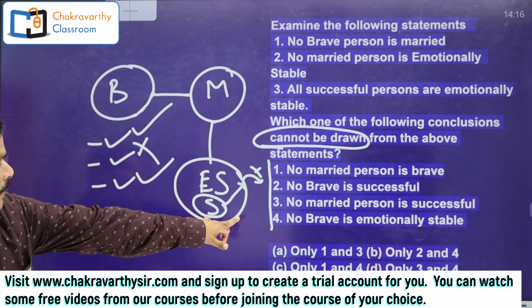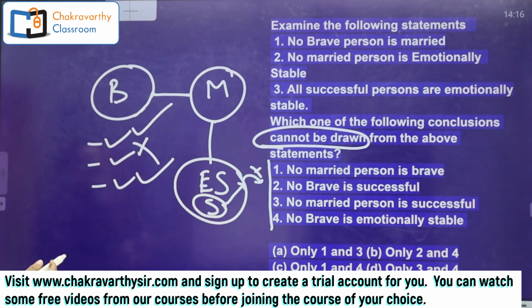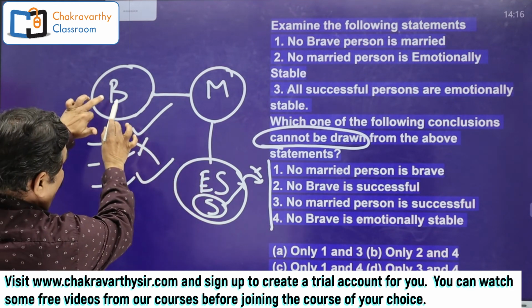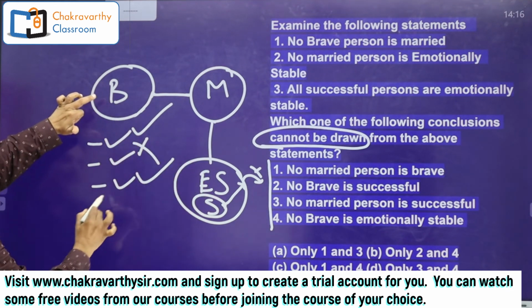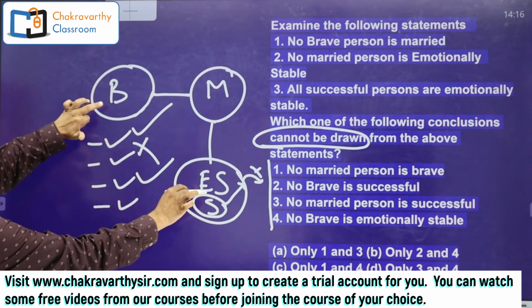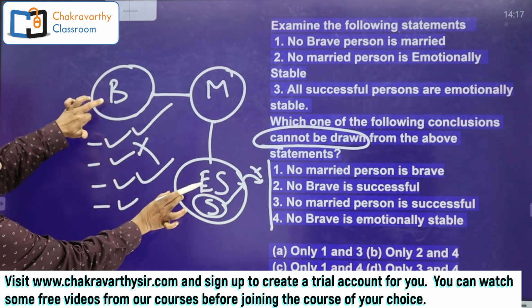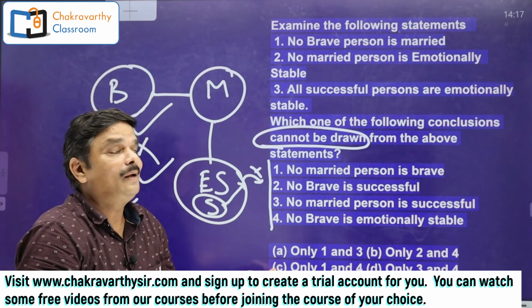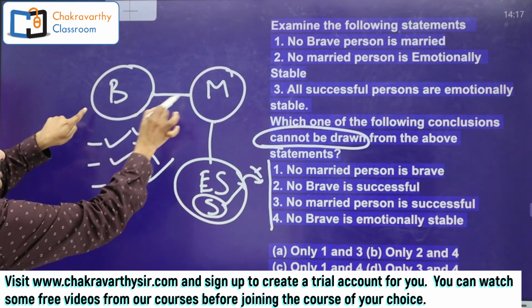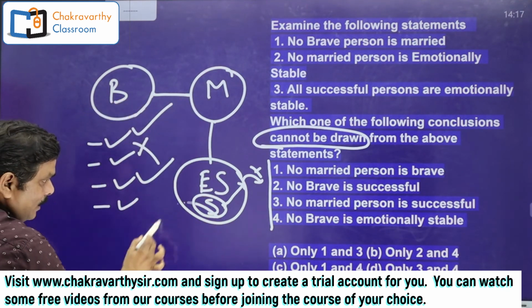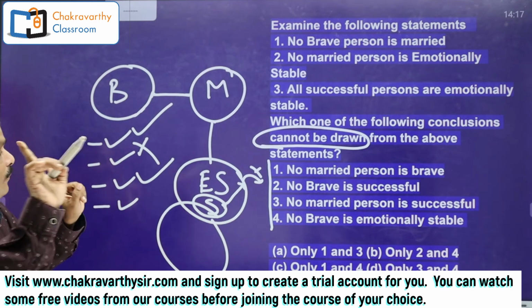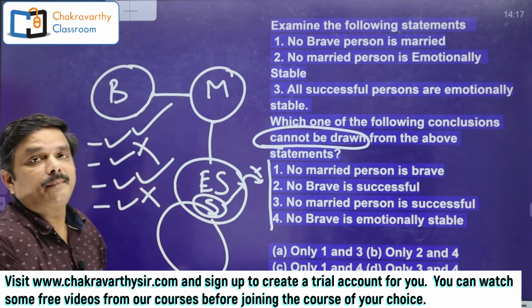Now go for the last one here. No brave is emotionally stable. So this is brave. No brave is emotionally stable, negative, right. But to disqualify this one, I have to prove at least some brave are emotionally stable. That is possible without disturbing B and M's constraint, the M and ES constraint. I can draw B here. There is no problem. So for that reason, it is gone.